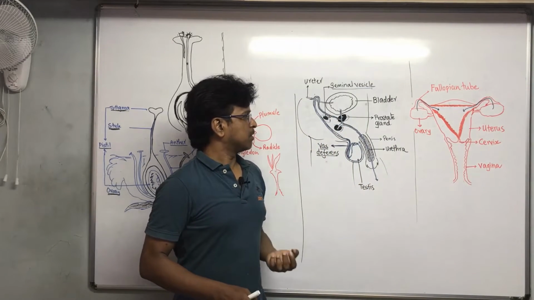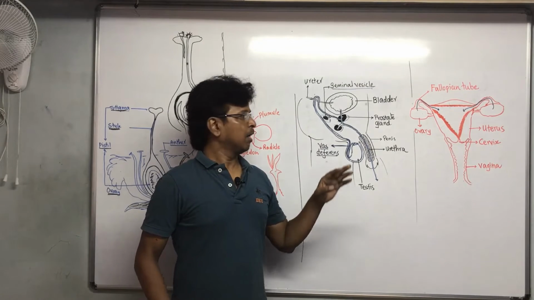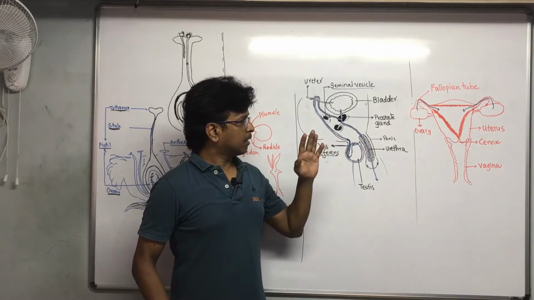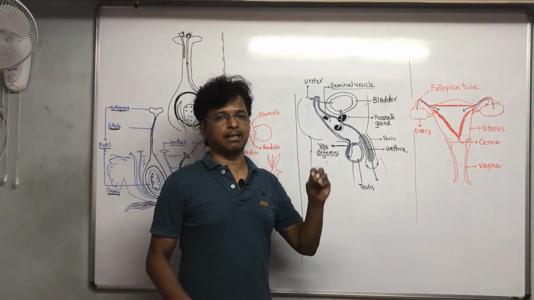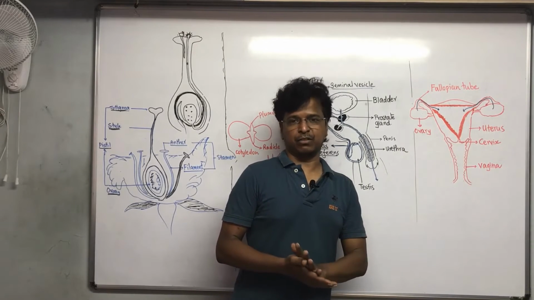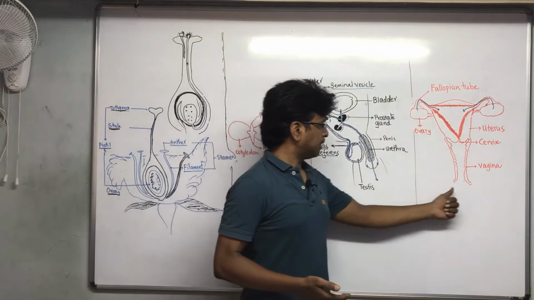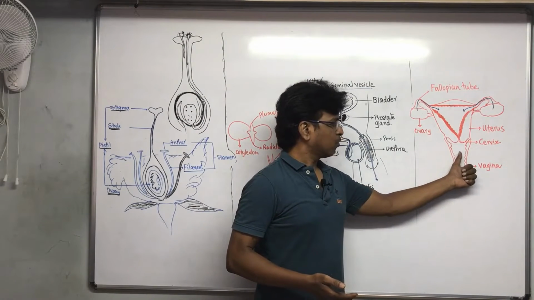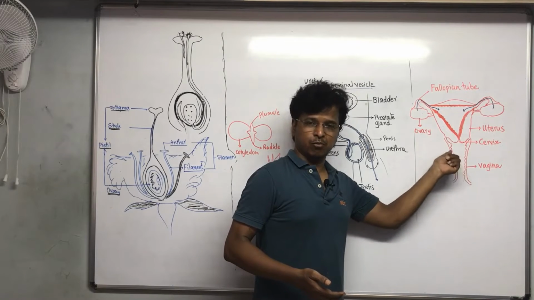Now what happens? Either of two things is going to happen. Consider case 1. Normally they are released with the intention of fertilization. Fertilization means, when the penis enters into the vagina, it releases the germ cells there.